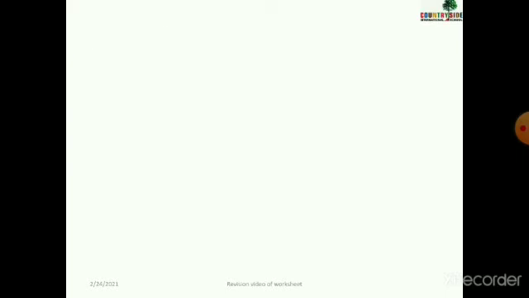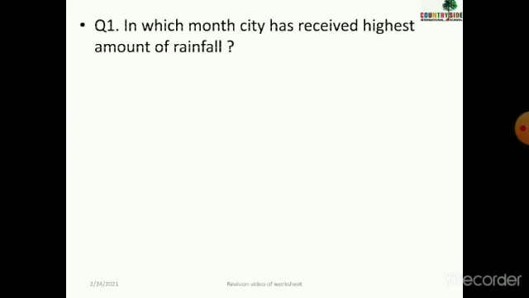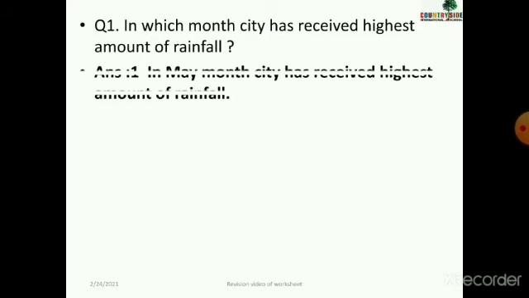Now the first question given in your worksheet is: in which month has the city received the highest amount of rainfall? So tell me, children, by looking at the graph, in which month the city has received the highest amount of rainfall. Yes, you are all correct. In the month of May, the city has received the highest amount of rainfall.